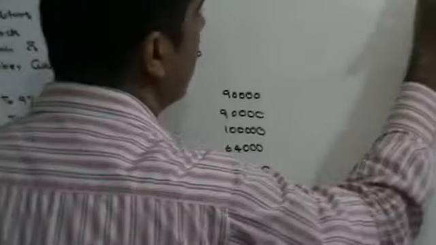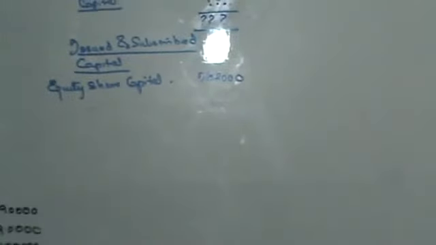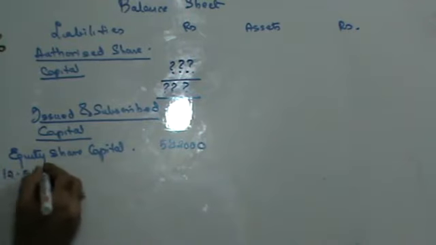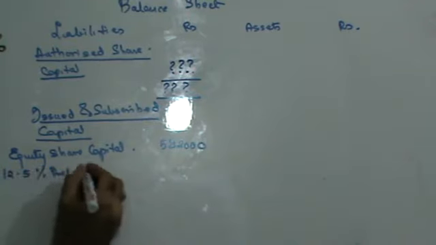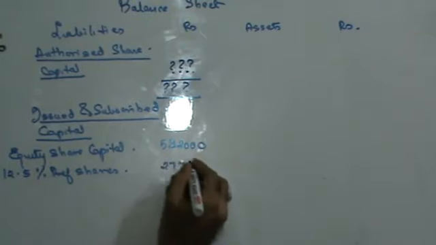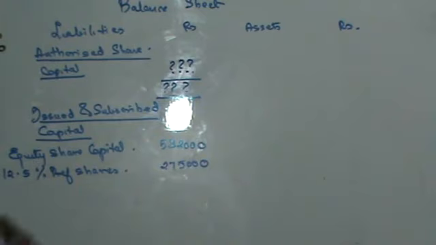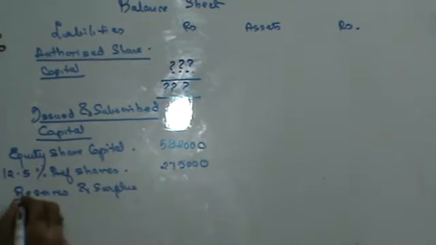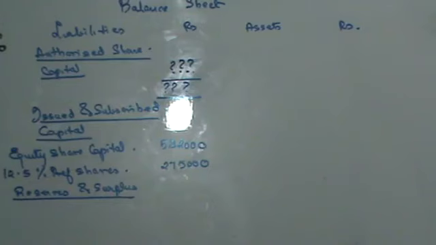So 4,82,000 plus 1 lakh. So 5,82,000. In that next you will also be having 12.5% preference share capital. Preference shares. Right? 12.5% preference share capital is going to be 2,75,000. Right? That's it. Then you have reserves and surplus. Right? In reserves and surplus, you just got a security premium of 10,000.